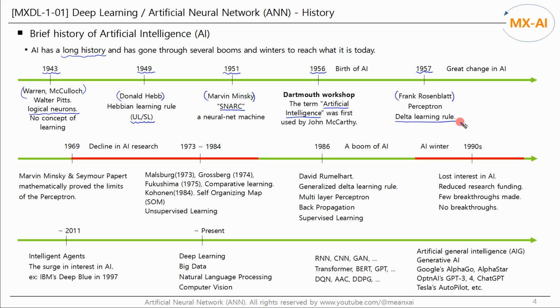It was a time of great change and innovation of AI. However, it was later discovered that the perceptron at the time had certain limitations. This was because perceptron worked only with linearly separable classes. In 1969, Marvin Minsky and Seymour Papert mathematically proved the limits of the perceptron in their book, Perceptron.